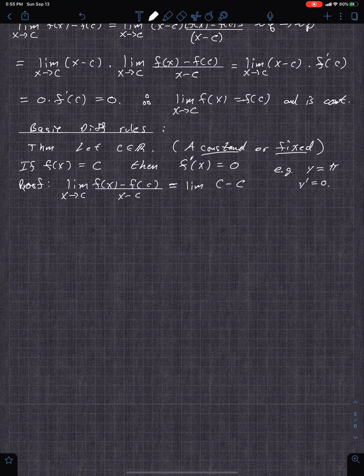You just get c minus c over x minus c as x approaches c. That's equal to 0. I didn't even take the limit. This is 0 no matter what x is. So you don't even care what the denominator is. You're always going to get 0. So that's it. So therefore the derivative is just that.